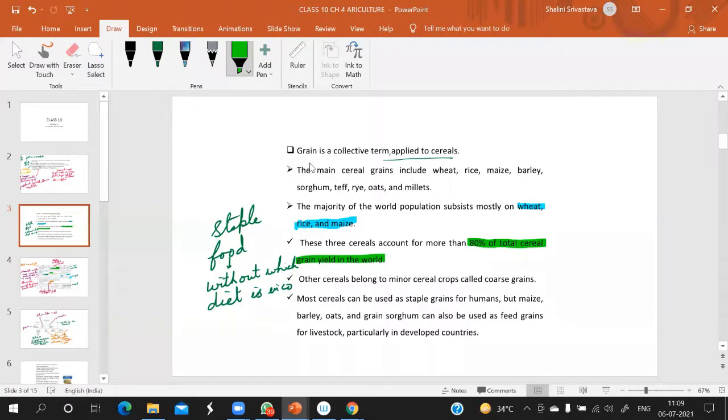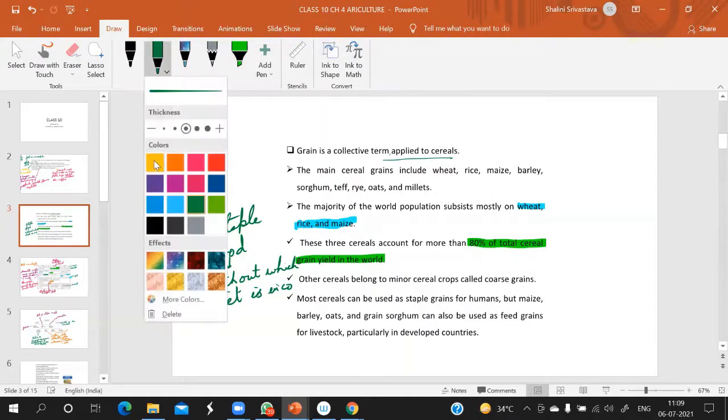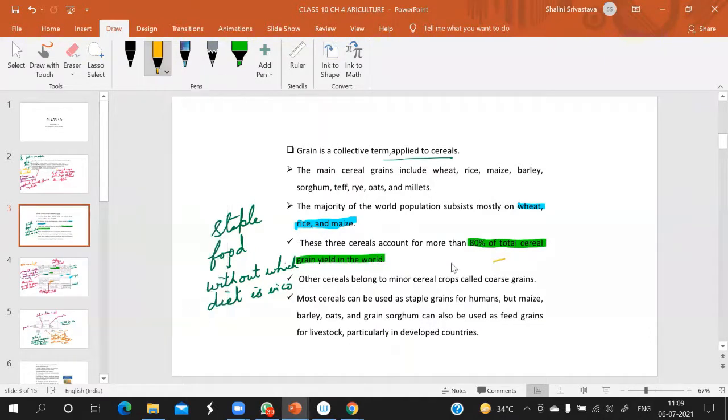Other cereals belong to minor cereal crops, which are coarse grains. Which are included in coarse grains? Jowar, bajra, makka or corn, ragi. These are coarse grains. Now, most cereals can be used as staple grains for humans, but maize, oats, barley, and grain sorghum can be used as feed grains for livestock.